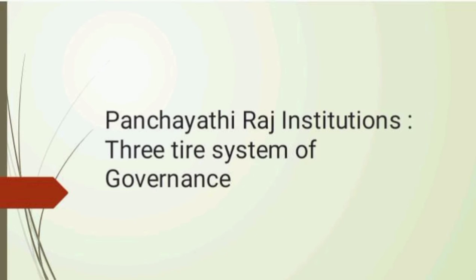So, in short, the Panchayati Raj institutions, it's a three-tier system of governance. The first tier is village Panchayat, the Grama Panchayat, which is the lowest unit, and the next one, the second or intermediate tier of the Panchayati Raj is the Panchayat Samiti, that is at the block level, block Panchayat, and the apex of the three-tier structure of the Panchayati Raj system is the Zilla Parishad, that is the district Panchayat.